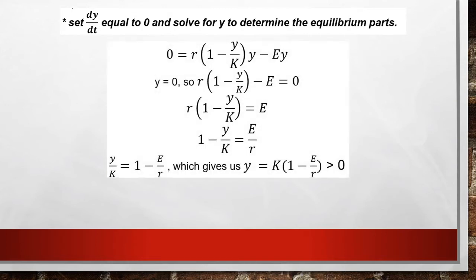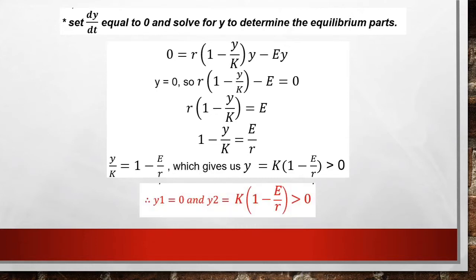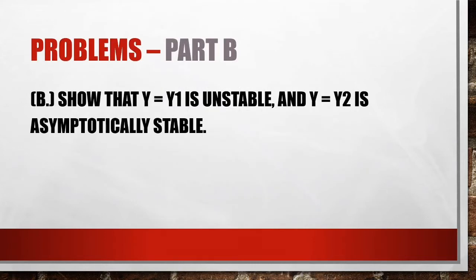And from that, it also left us r(1 - y/k) - E = 0. We are basically finding y, which leads us to these two equilibrium points: y1 = 0 and y2 = k(1 - E/r).